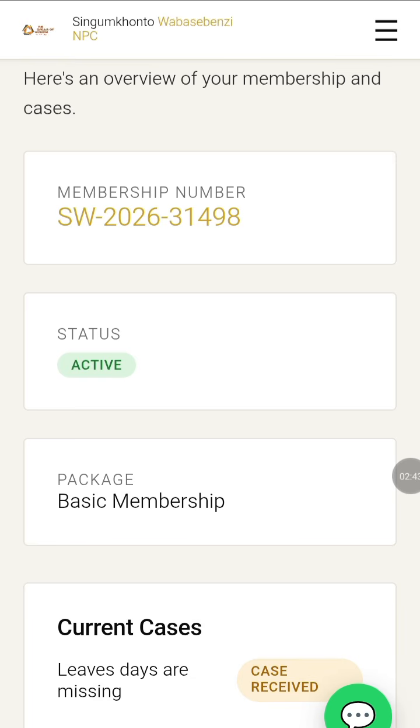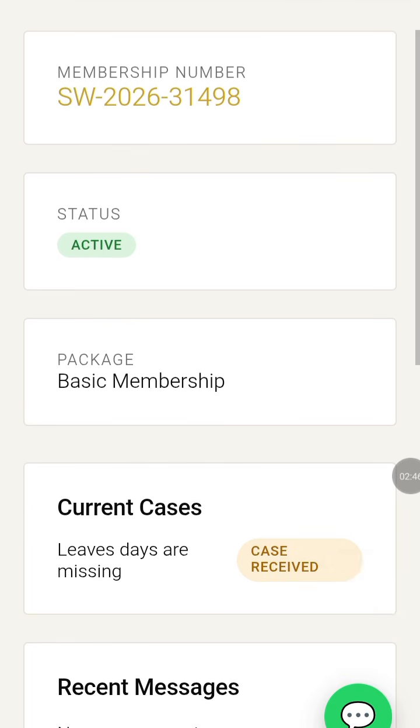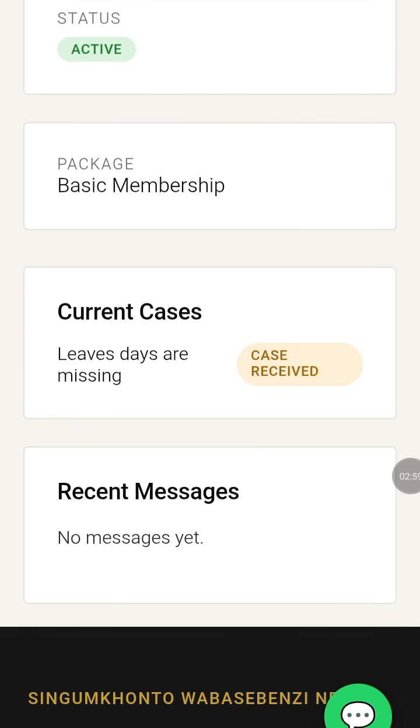And this active status will last for 1 year. After every 1 year, on the same day, same date, same month, you will renew your membership. Okay, the membership package that you chose here, we have